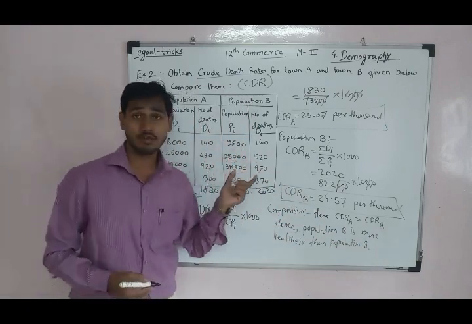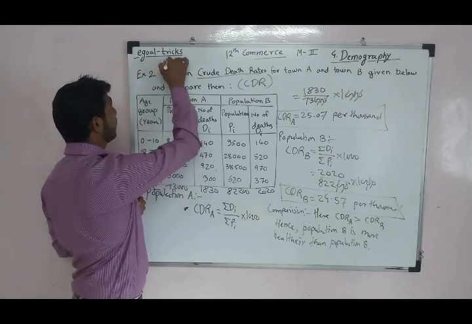This example comes in the board exam for 4 marks.